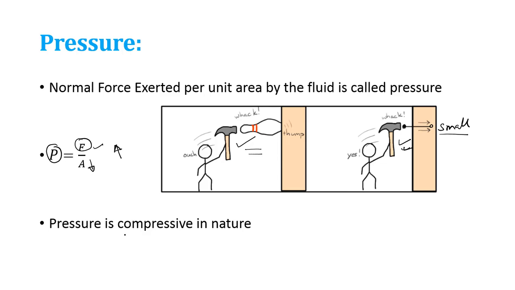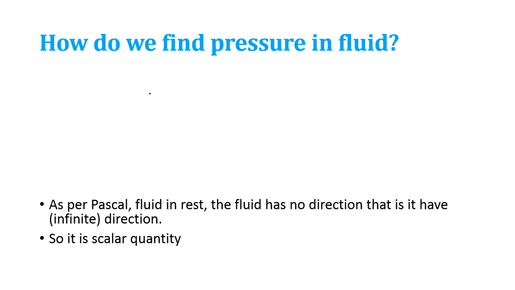Okay, from this example we can also say that pressure is compressive in nature, because when you try to apply a force on this bowling pin or nail, what you are exactly trying to do? You are trying to compress the nail or the bowling pin. So pressure is compressive in nature. Okay my friends, is it clear? Till now everything is clear to you all. So let us move to our next slide.